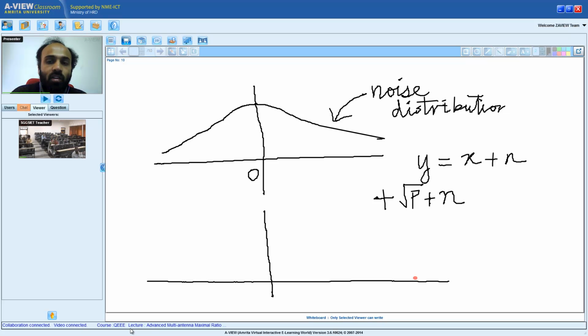Corresponding to the transmission of plus square root of p, that is, if I have y is equal to plus square root of p plus n, what is the distribution of the received signal y? That is what I am asking. What is the distribution of n plus square root of p? Can someone tell me?